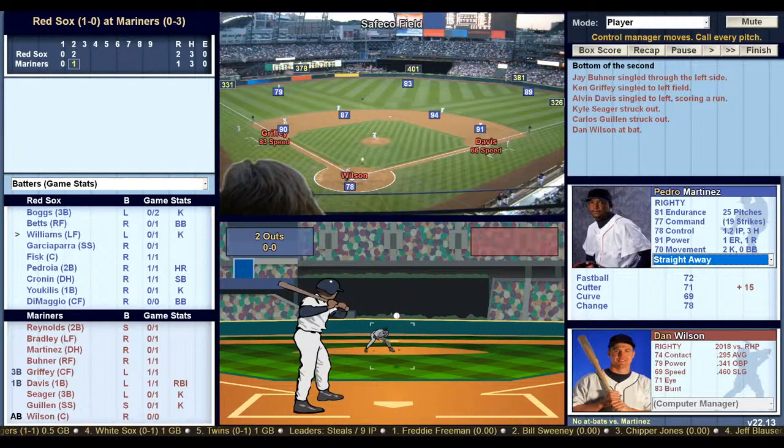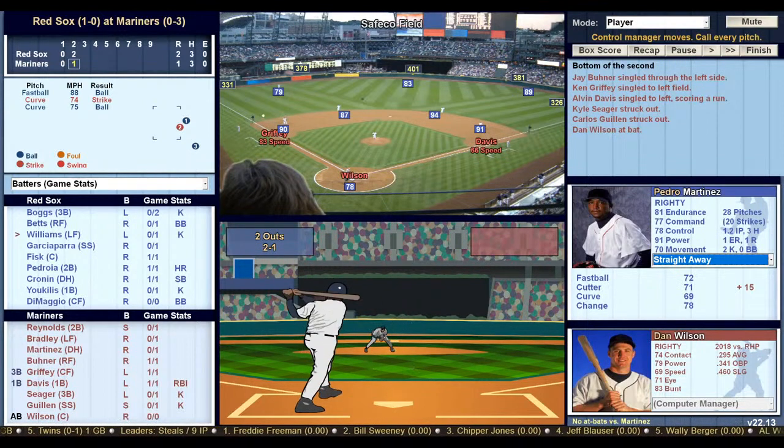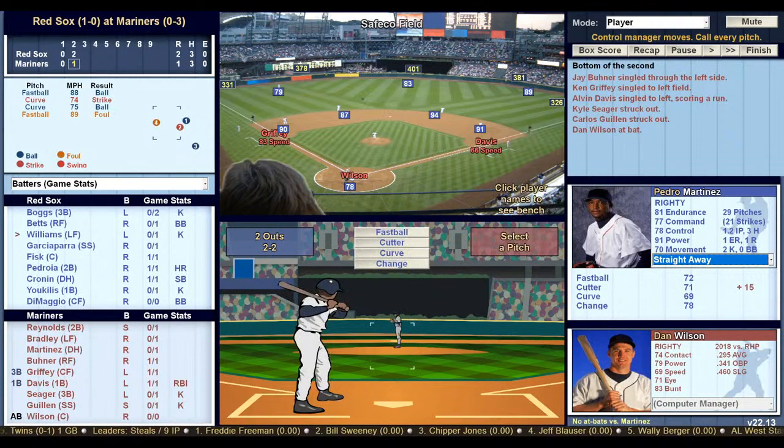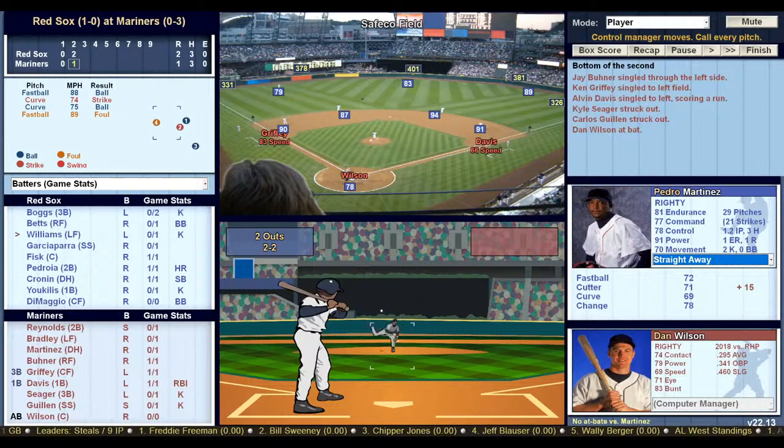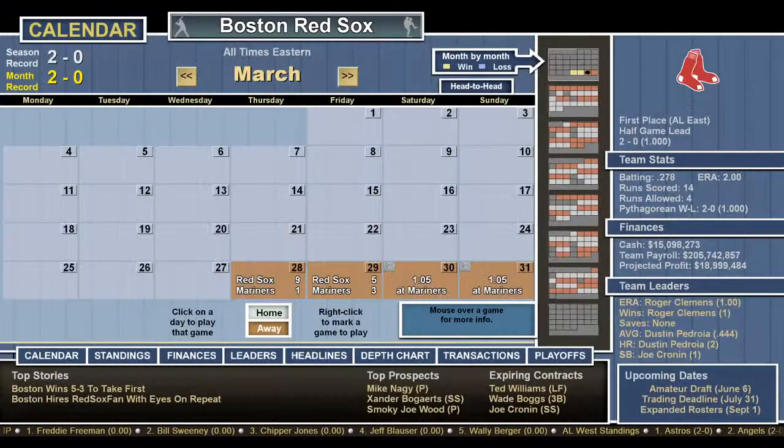Fastball outside corner, knee high. Ball 1. Curveball. Strike 1. Another curveball, a little low, outside corner. Doesn't chase. Fastball in. Foul ball down the left field line. 2-2 count. Cutter, down and in. Strike 3. It tailed away, and that's it. So we'll finish the game. We'll say yes, and the Red Sox hold on to win 5-3.